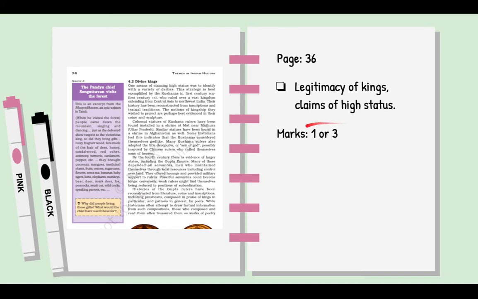So it ranges from picking up titles like Devaputra, the sons of God, or giving large land grants, or even reconstructed from literature, for example, from Prashastis, and how the Prashastis would describe the king in hyperbole and what a great man he was, that he was equal to the gods, and so on. So, what were the different ways in which kings derived legitimacy and high status?